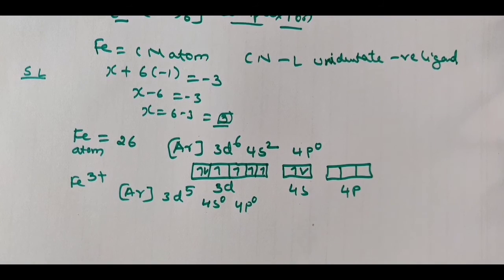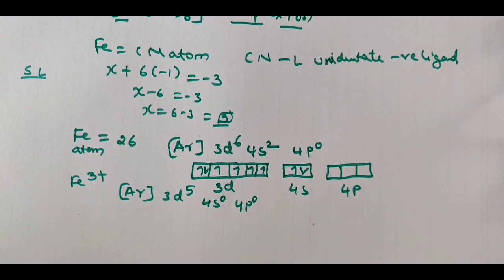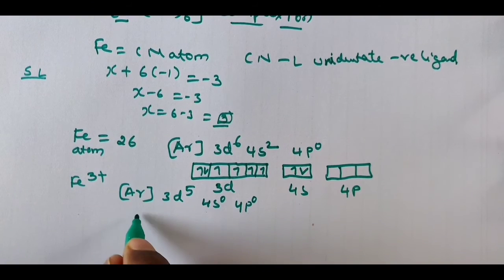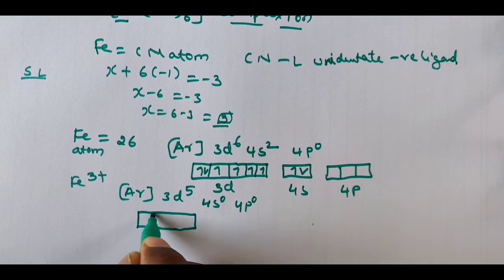So the pairing of electrons will take place in the d orbital, which we will do in the next step. First draw 3d, with 3d5 only.